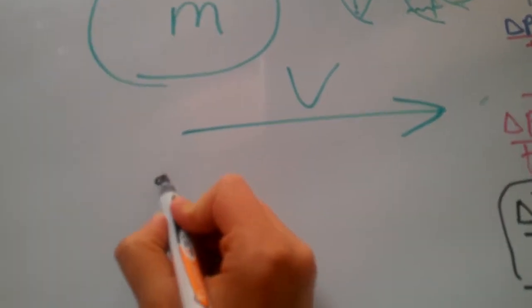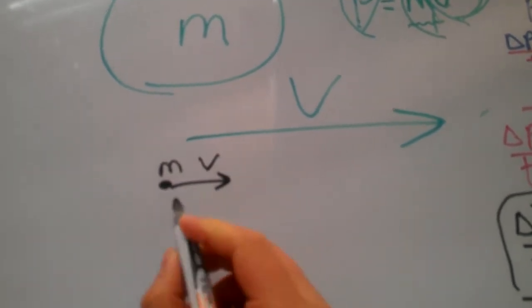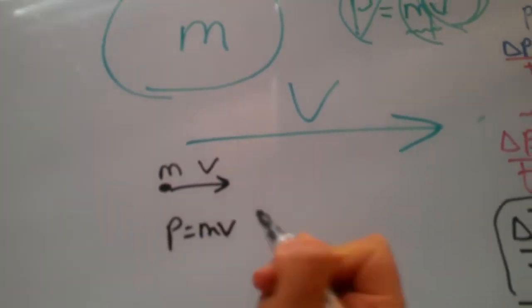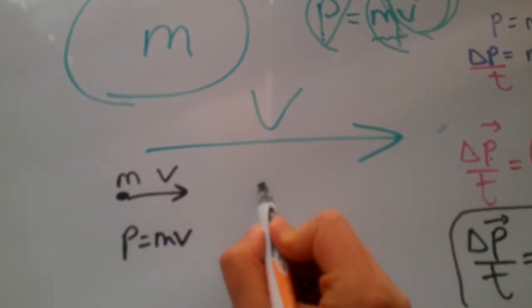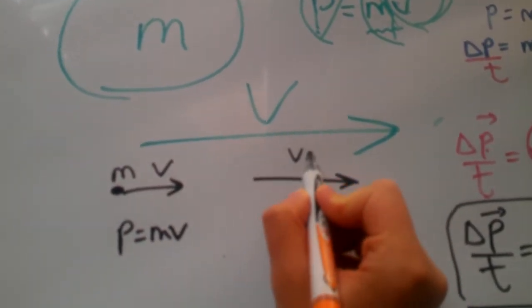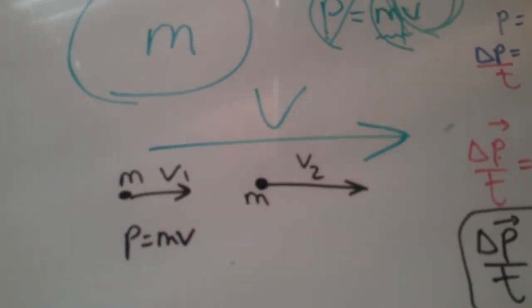So suppose something is moving, it has some mass, and it's moving with velocity v. I know it has some momentum. Now the velocity changes to some other number. Let's say it gets bigger. My second velocity is bigger than my first one, but it's the same object, right?